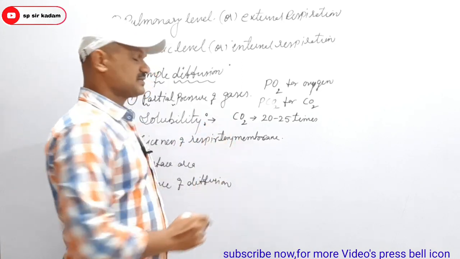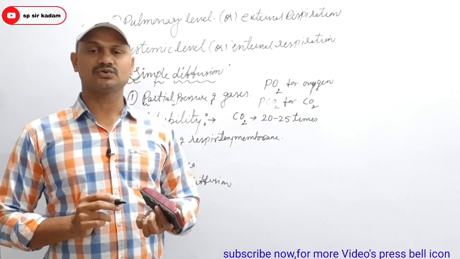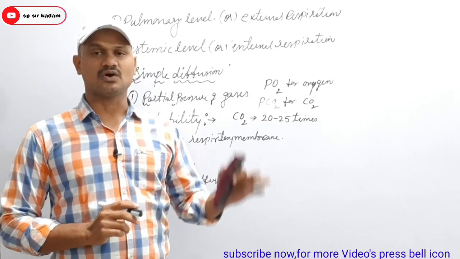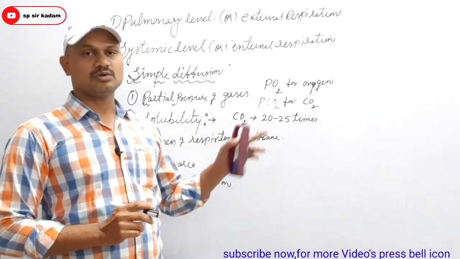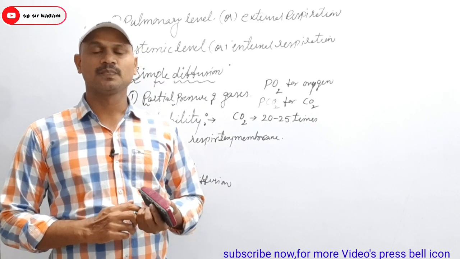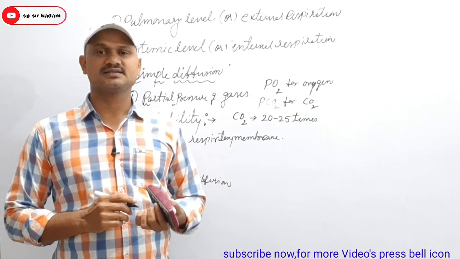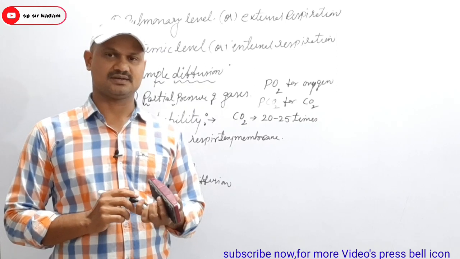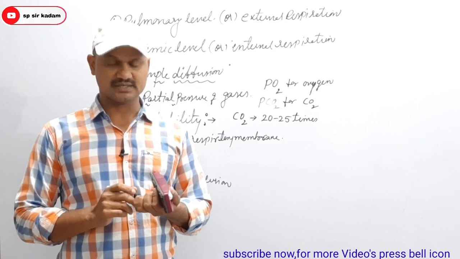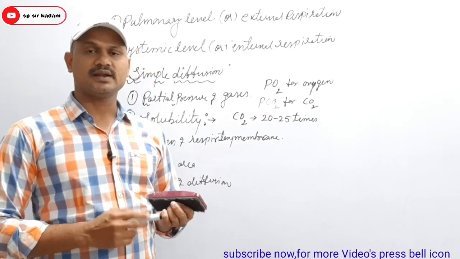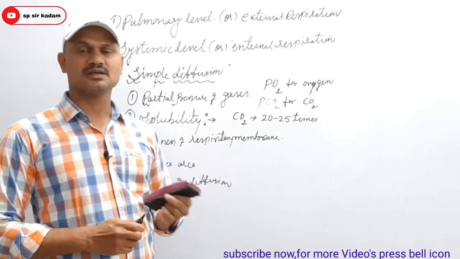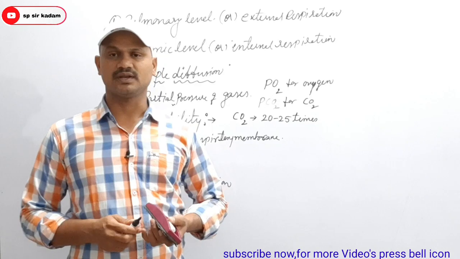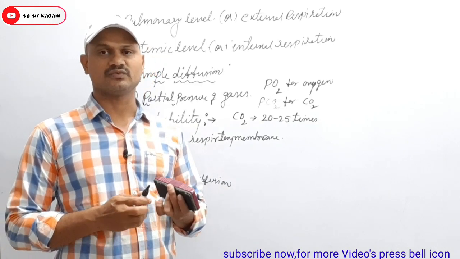Solubility of carbon dioxide is 20 to 25 times higher than that of oxygen. So that's why the diffusing capacity of carbon dioxide is very high compared with that of oxygen. The main reason behind that is solubility.